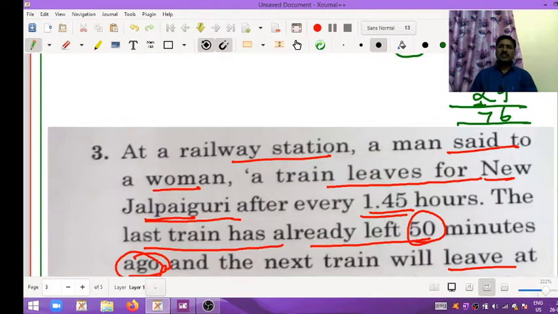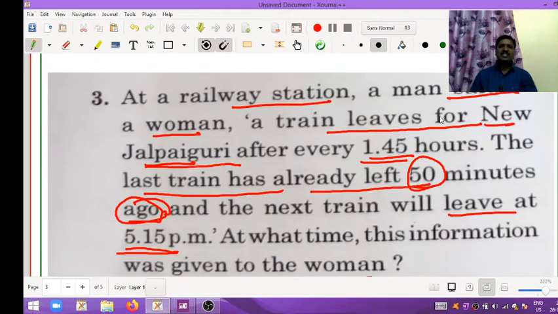So, my dear viewers, first of all, you underline the question. At a railway station, a man and a woman are talking. The train leaves at that place every 1 hour 45 minutes, so the gap between two trains is 1 hour 45 minutes.